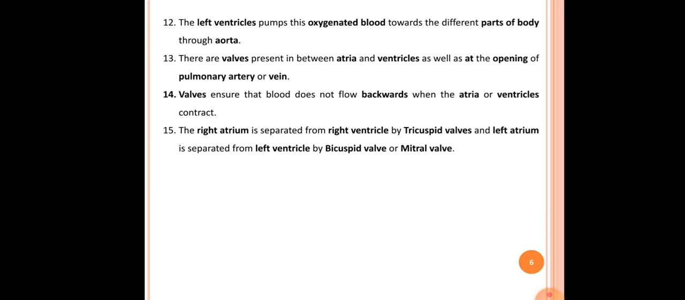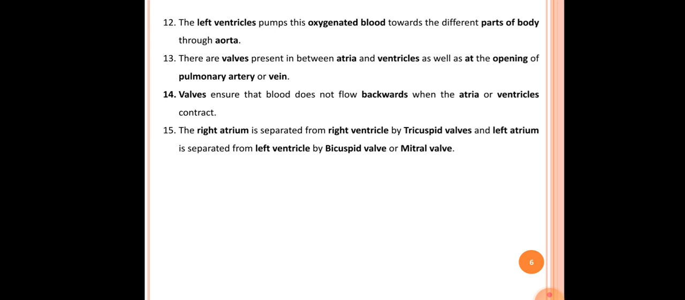The 13th point here is there are walls present in between the atria and ventricle as well as at the opening of the pulmonary artery and veins. Okay, so we can see in the structure of the heart that the walls are present in between the atria and ventricle as well as in between the pulmonary artery and, or at the opening of the pulmonary artery and vein.